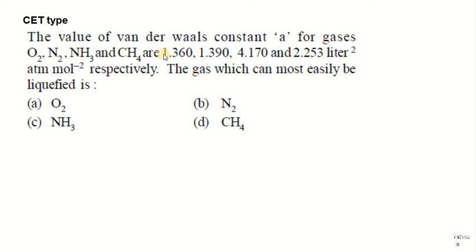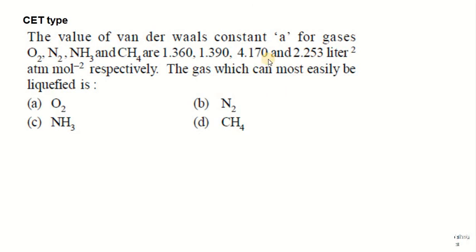The values of van der Waals constant A for gases O2, N2, NH3, CH4 are given as 1.36, 1.39, 4.17, 2.253 liter square atmosphere per mole square respectively. Which gas can most easily be liquefied? Let us see here. One thing is very clear: van der Waals constant A corresponds to the critical temperature values.